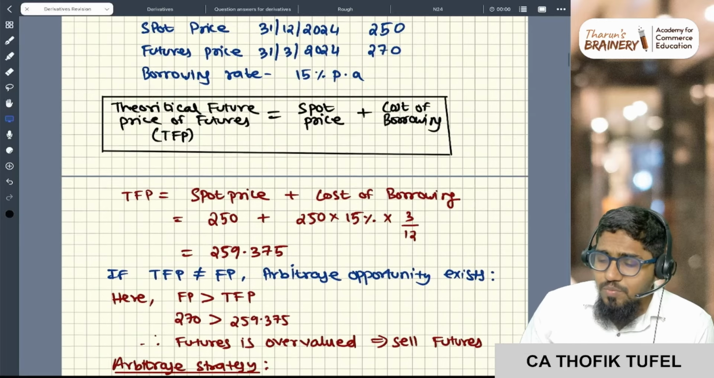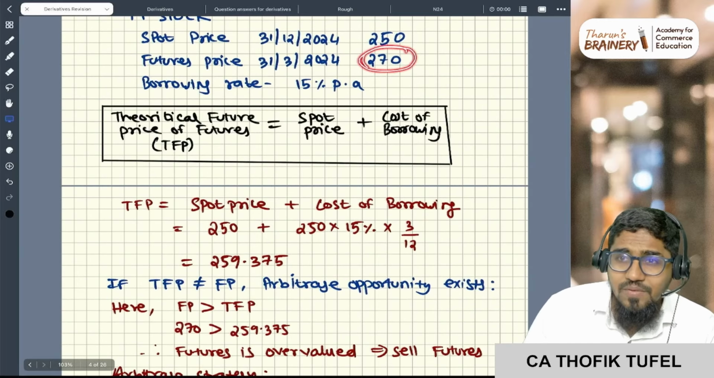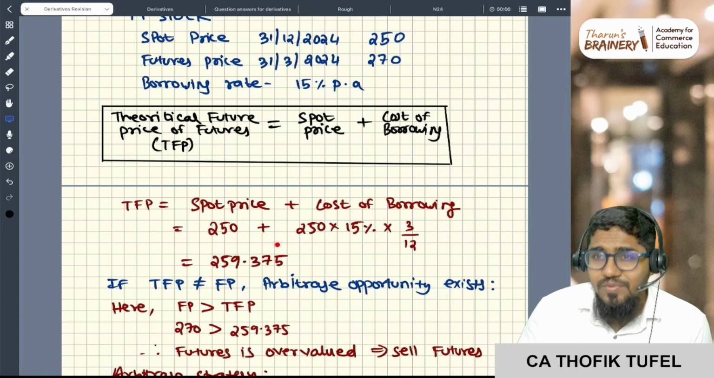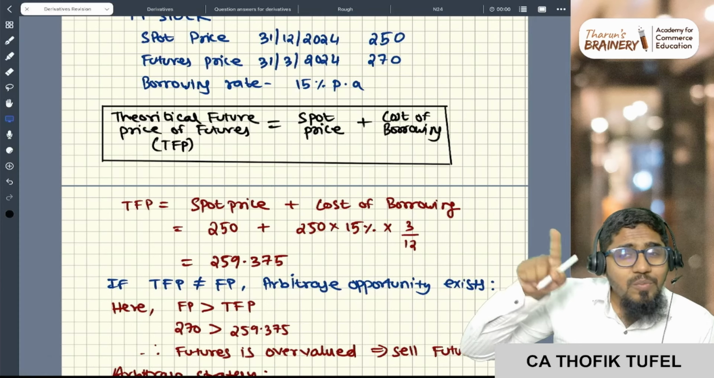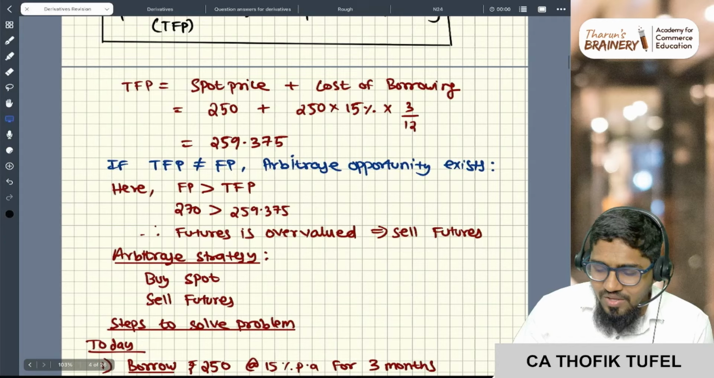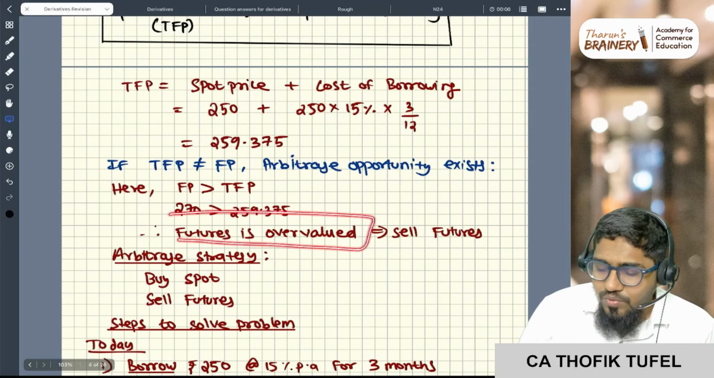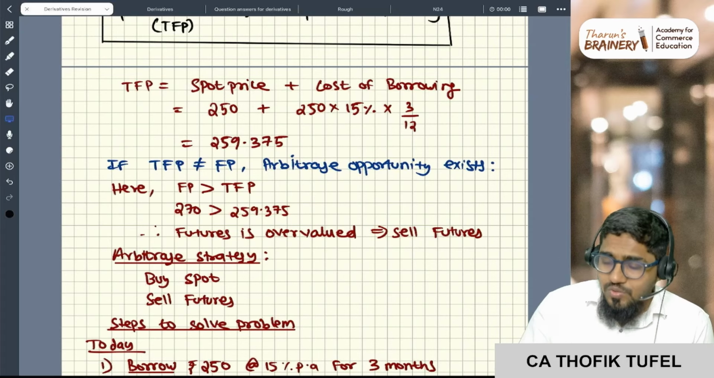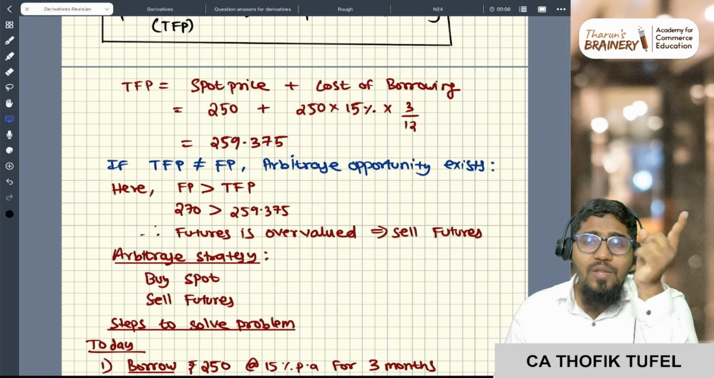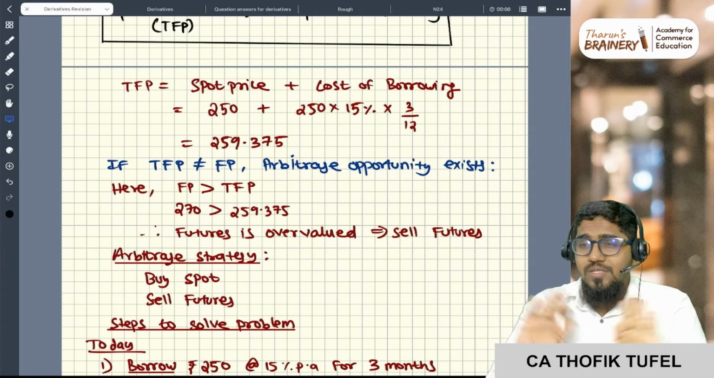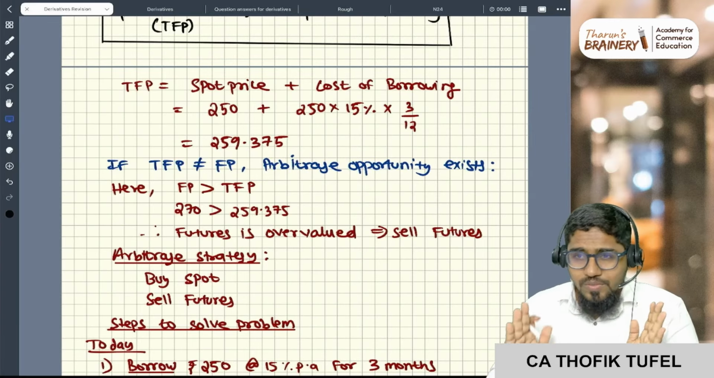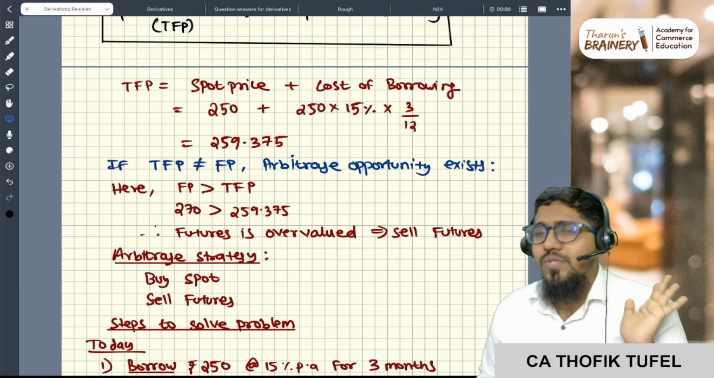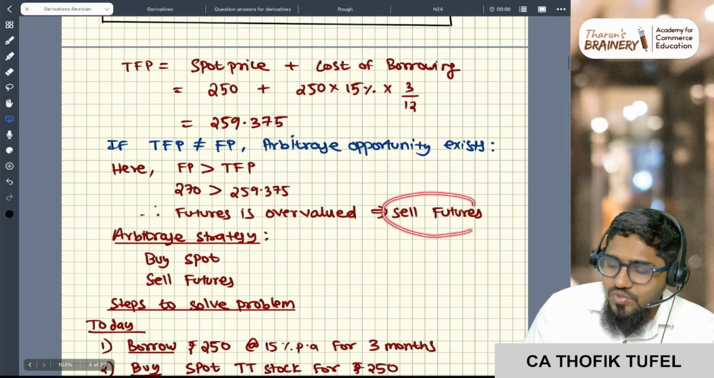You see, your futures is 270 rupees, which is more, and the theoretical future price is less. Which means your future is overvalued. The cost of the future should be less, but it is more, so futures is overvalued. Remember: overvalued, you sell; undervalued, you purchase. If something is undervalued, you buy that. If something is overvalued, you sell that. So you will sell the futures.